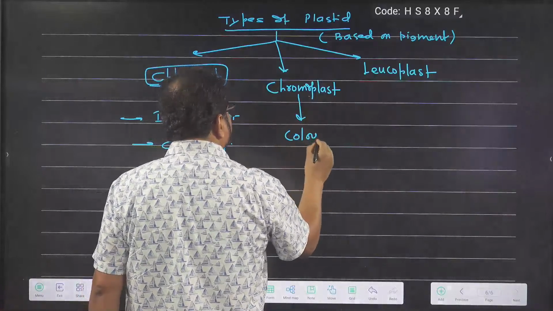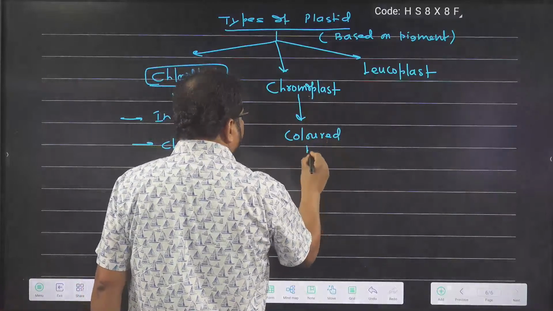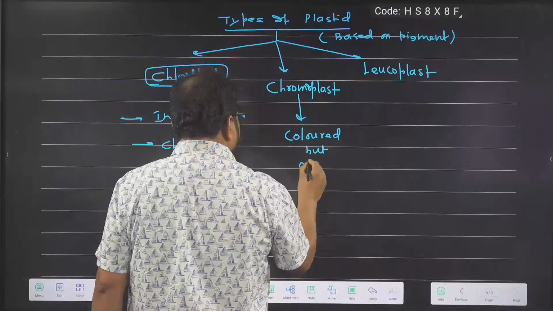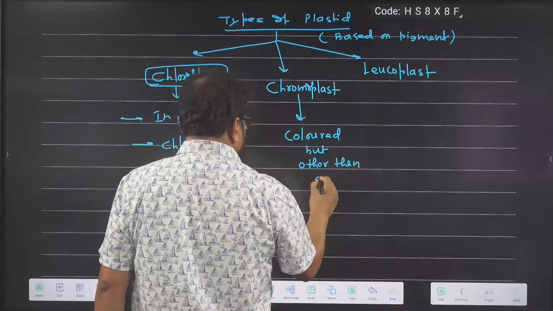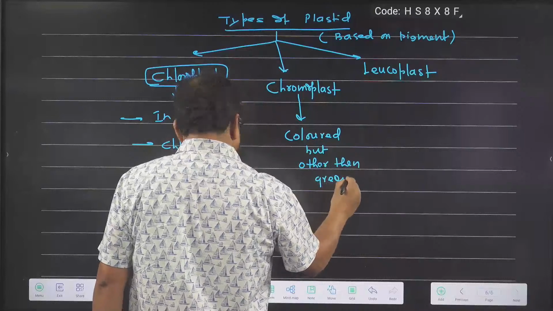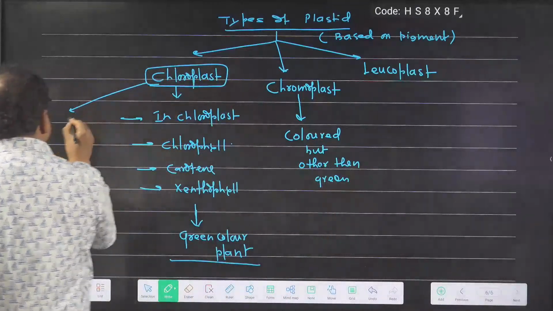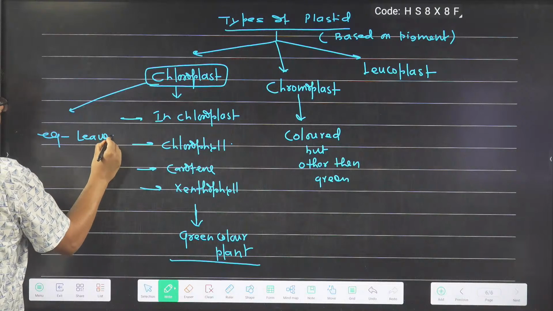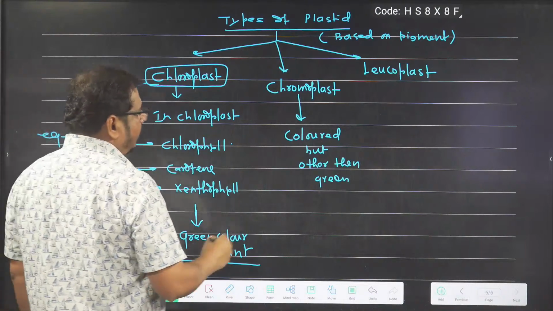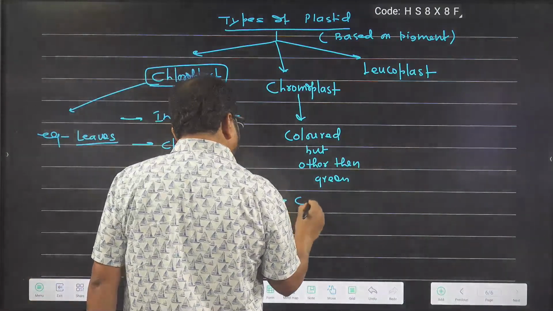Now I am telling about chromoplast. It is colored, but other than green. An example where chloroplast is present is leaves. In chromoplast, which pigment is present?